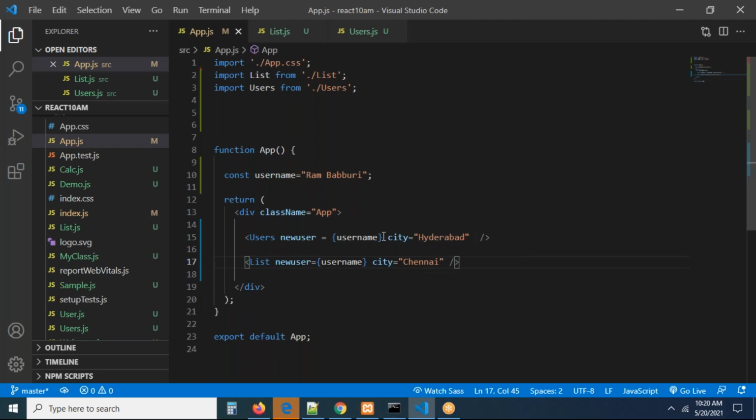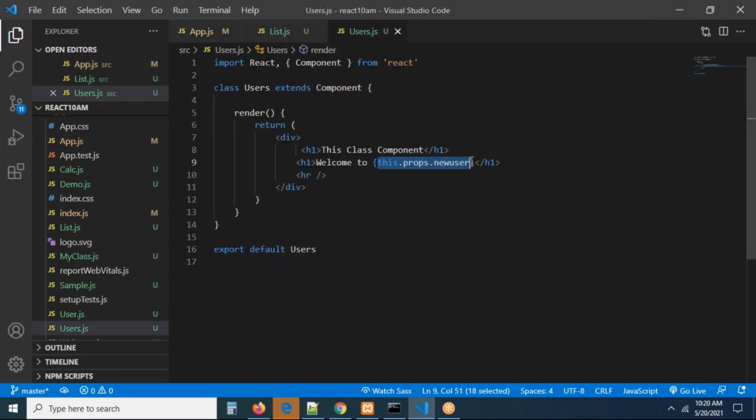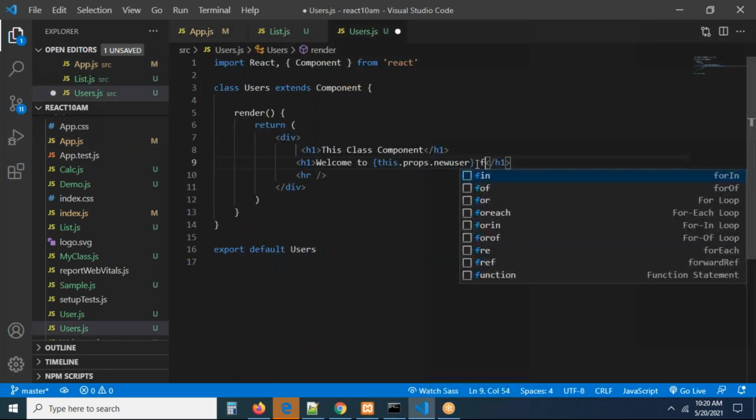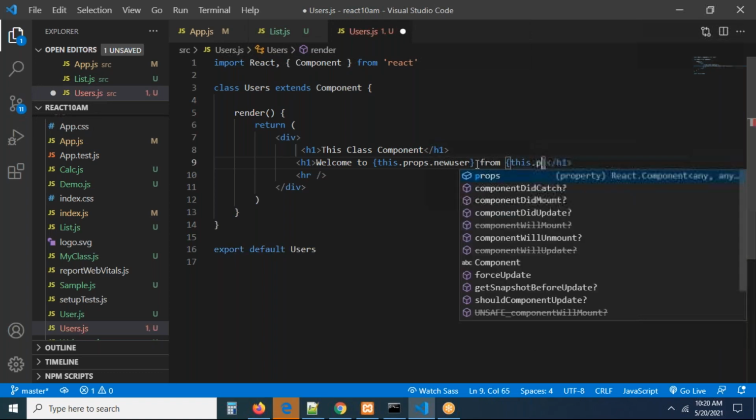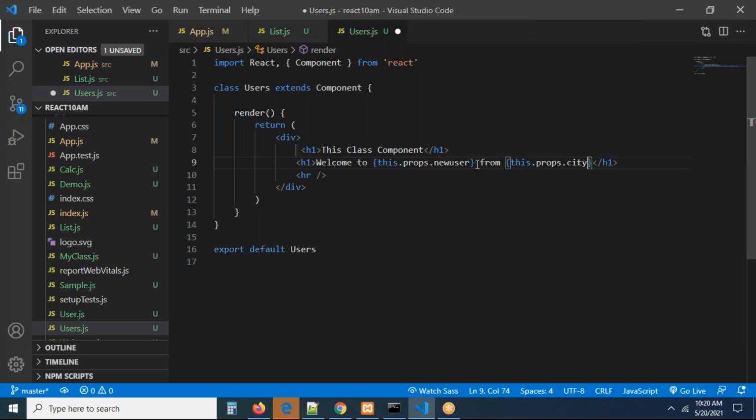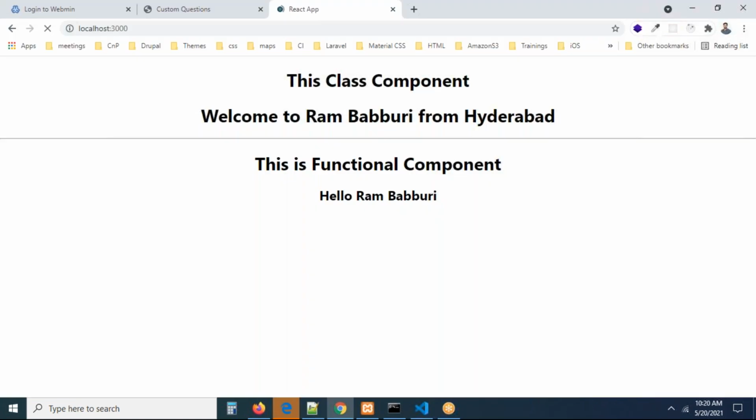So I passed a city and something to this. So now you can see how we can access the city in the class component. Now you can see "Welcome to Ram from the city." So for city, you have to write this.props.city. Now you can see in the functional component, "Welcome to Ram from Hyderabad."